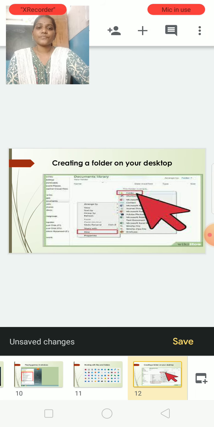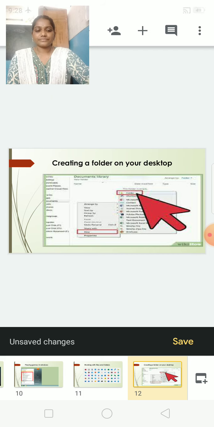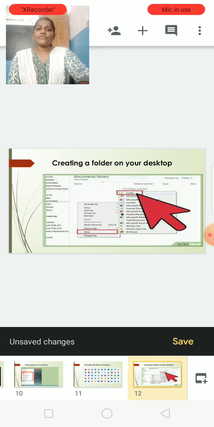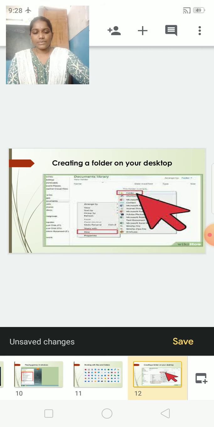In that, go to New, N-E-W, New. Yes, in that a sub menu will appear. Then select Folder. Then rename it, name it and save it. Yes, now the folder is created. Whatever we want, we can give as the name for that folder.